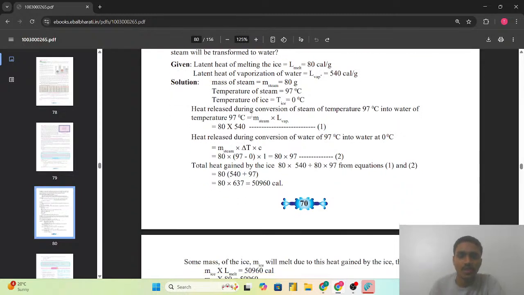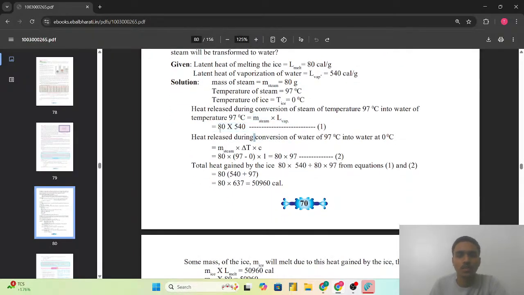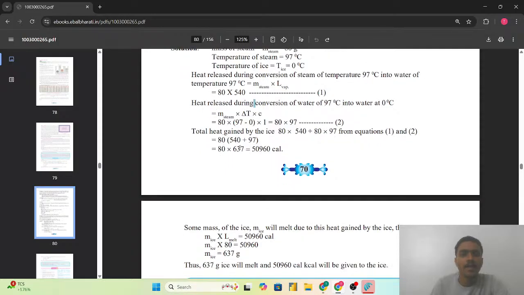सो हीट रिलीज ड्यूरिंग द कन्वर्जन ऑफ द स्टीम ऑफ द टेम्परेचर 97 डिग्री सेल्सियस इनटू वाटर। मतलब जो स्टीम है वो 97 डिग्री सेल्सियस से into water of the temperature 97 degree Celsius, that will be the Q is equals to mL, that is amount of the heat can be calculated mass into latent heat of vaporization, which will be coming 80 multiplied by 540.